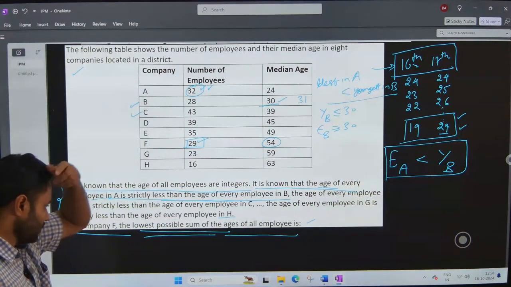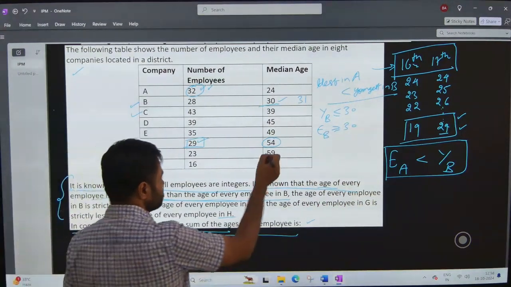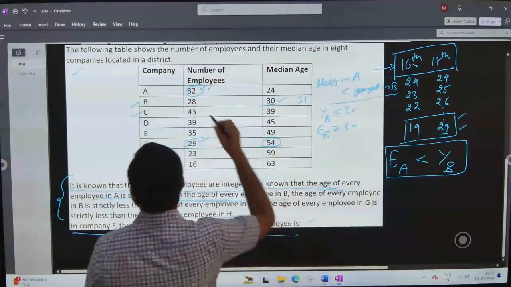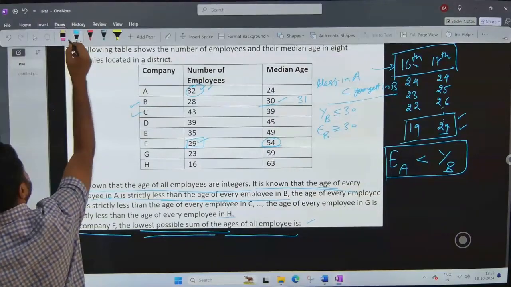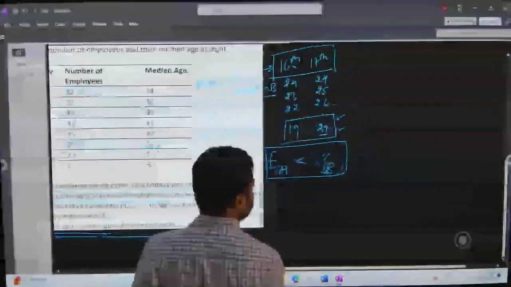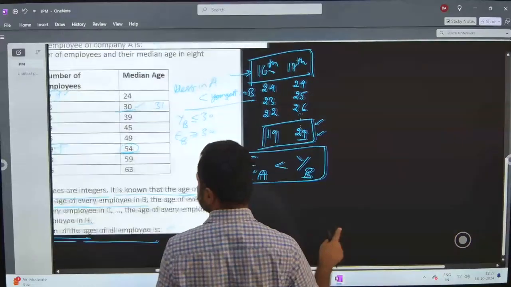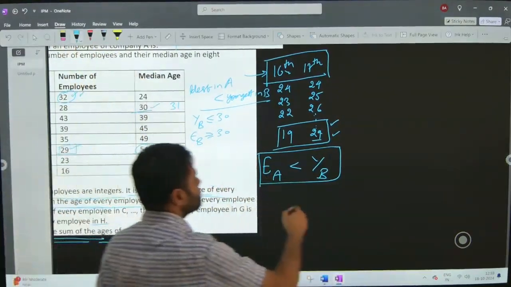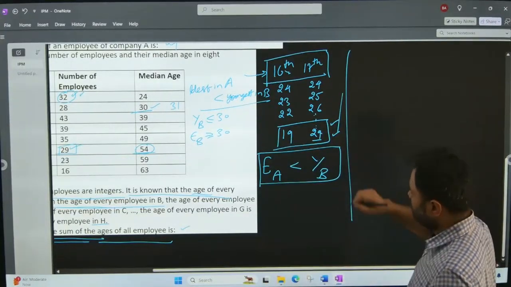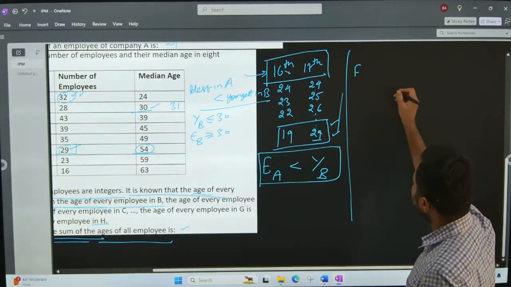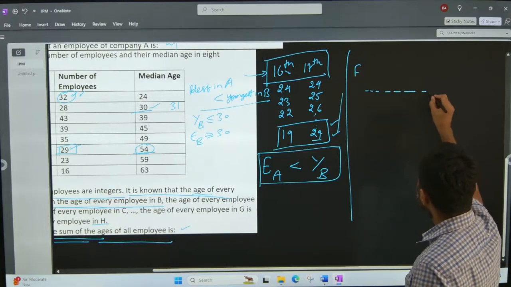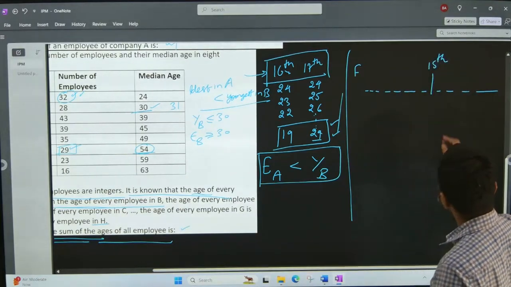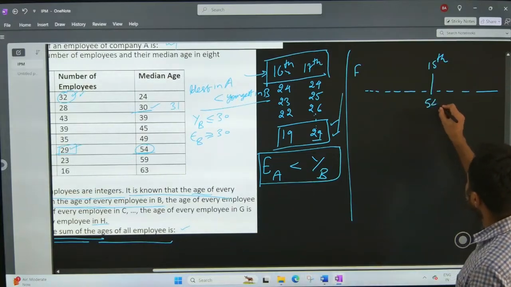So now how do we get the lowest possible age? One person is surely 54 years. The person is the 15th position person. So I will slightly move the board. So let us talk about company F. There are 29 employees. This is the 15th position employee and then the rest. This person has 54 years of age.